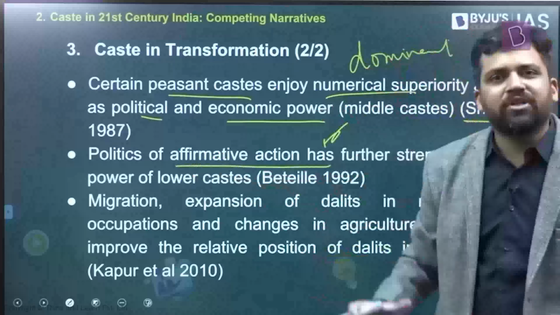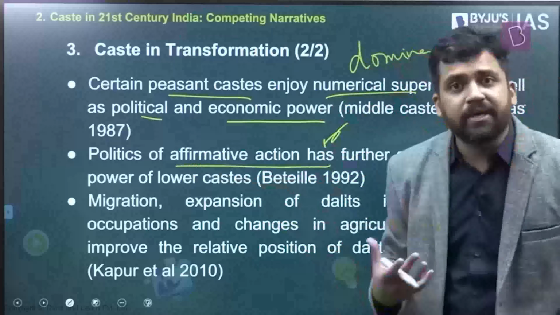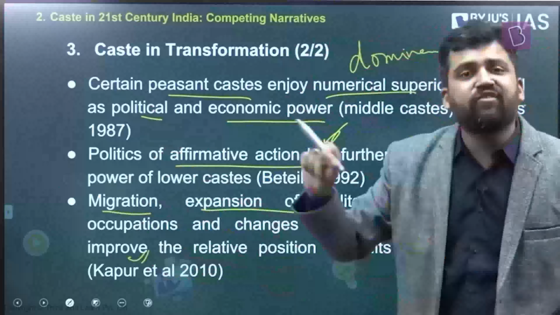Reservation, affirmative action. All these policies, again, have brought about changes. Members from the Dalit community, members from the scheduled tribe community, they are now in different kinds of professions within the state government, within the union government. Some of them would have got education in some of these leading institutions, and they might be at the top of top positions in the private sector. Also, migration, movement of Dalits from non-traditional occupations, that has also been seen, and this is something which Devesh Kapoor finds out. So, what we are trying to say here is there is massive transformation happening.